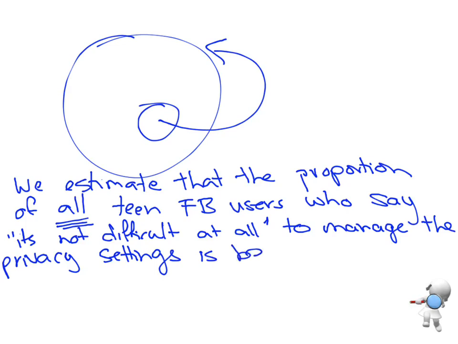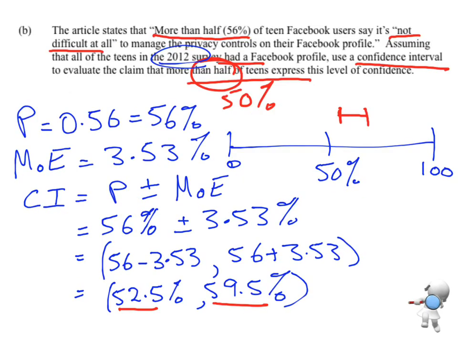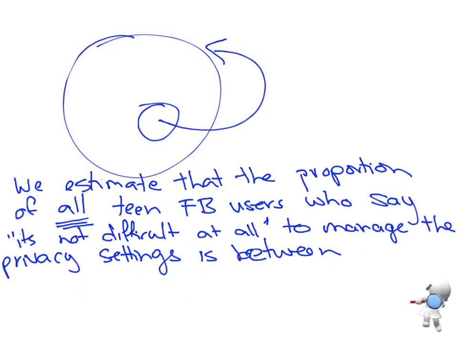So we estimate the proportion of all teen users is between 52.5% and 59.5%. Okay, so I'm interpreting the confidence interval.